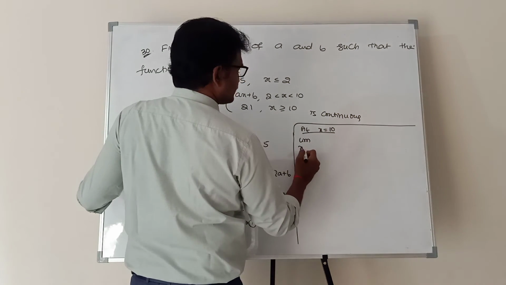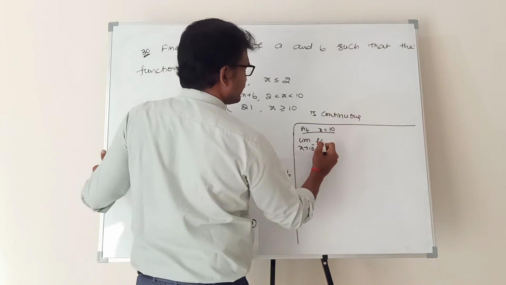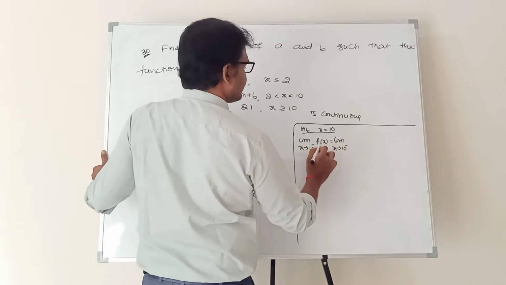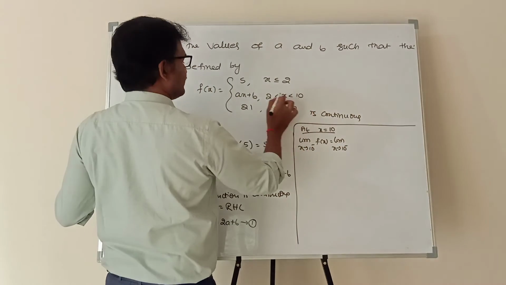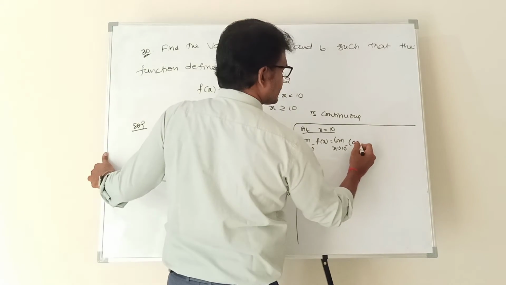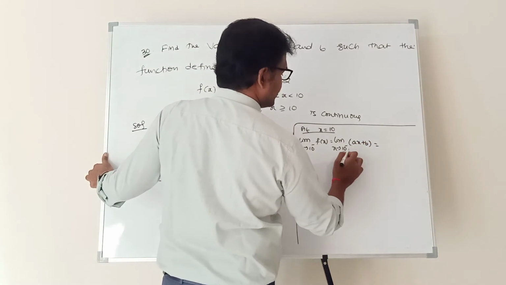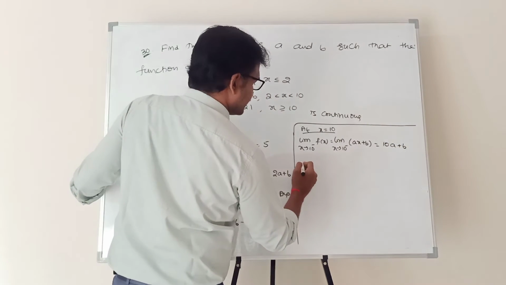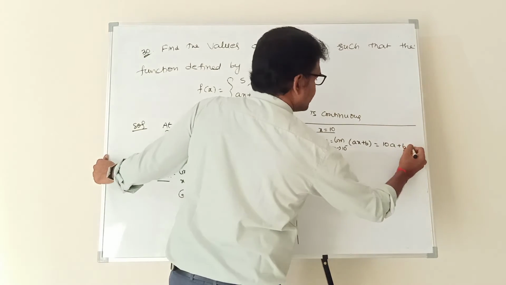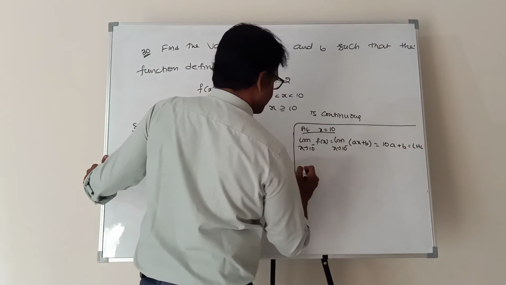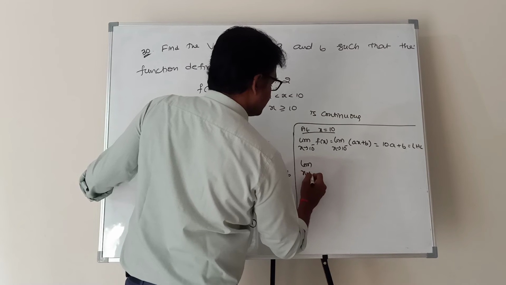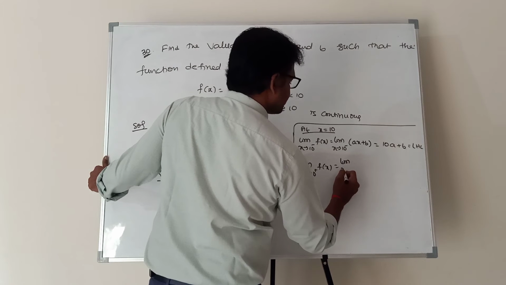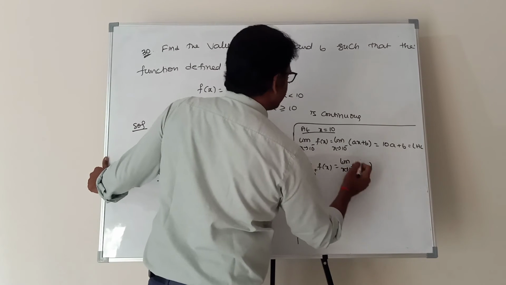Limit x tends to 10 minus f of x. What is f of x? 10 minus means less than 10. If x is less than 10, the function is ax plus b. Ax plus b, x value is 10, so 10a plus b. This is the left hand limit. Next, limit x tends to 10 plus f of x. Limit x tends to 10 plus means greater than 10.